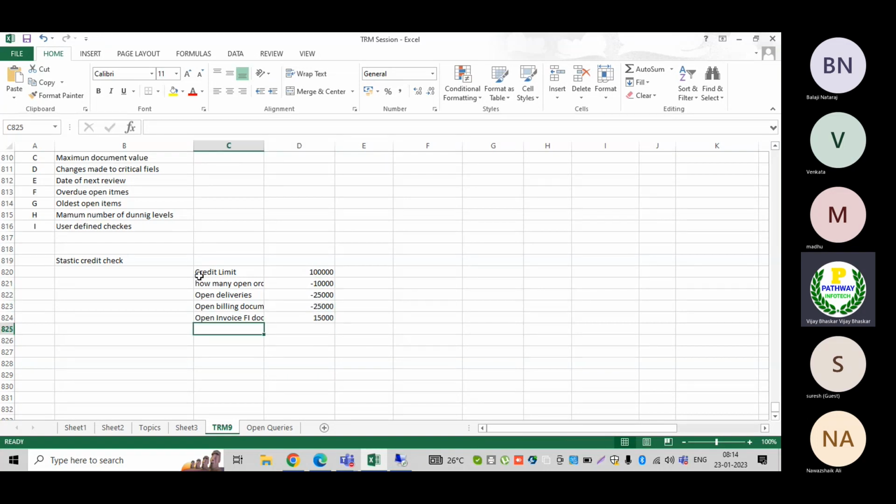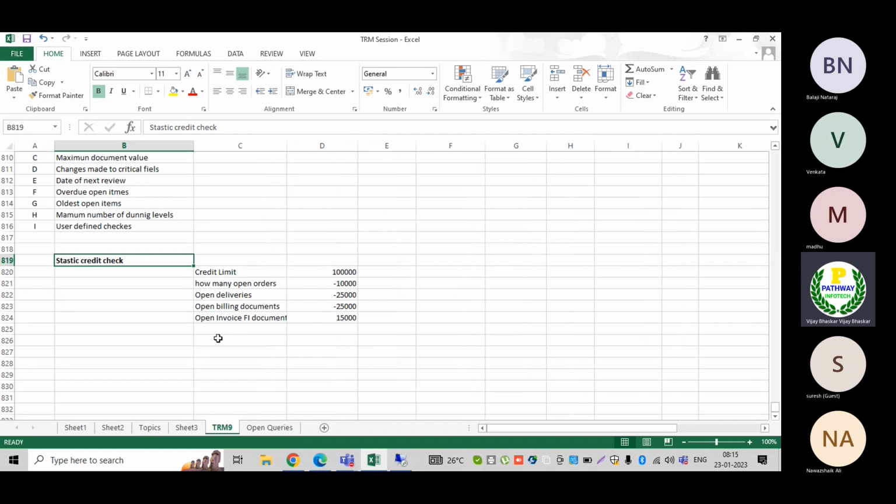Now what is the system going to perform? If I select the statistic credit check in the business partner, what are the things the system is going to check before allowing users to place the sales order or deliver the goods? These are the checks the system is going to perform: the open order value. These checks are available, but it is not mandatory to implement all these steps.